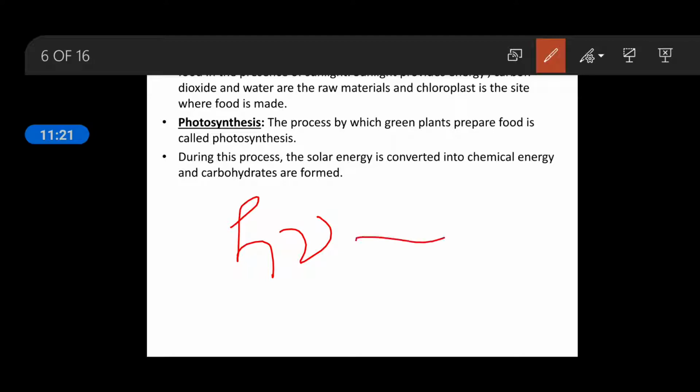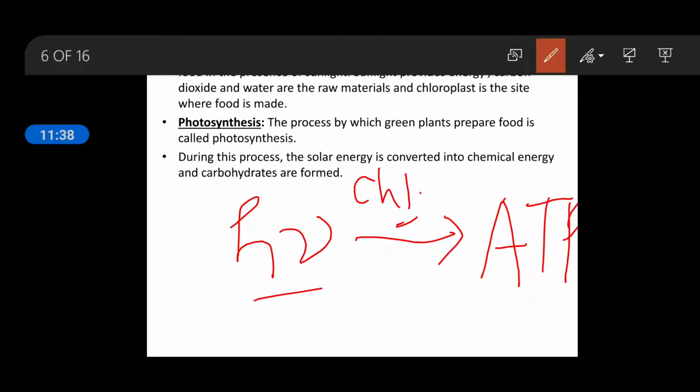When chlorophyll pigments receive these photons, they have some arrangement inside the chlorophyll due to which chemical energy is formed, and chemical energy is present in the form of ATP. You know that ATP is the energy molecule of the cell, the energy currency of the cell. So it produces ATP. Along with the ATP, some other assimilatory powers will also form, like